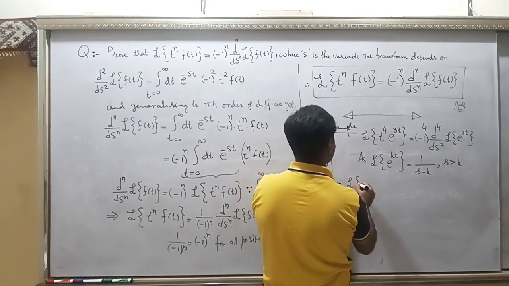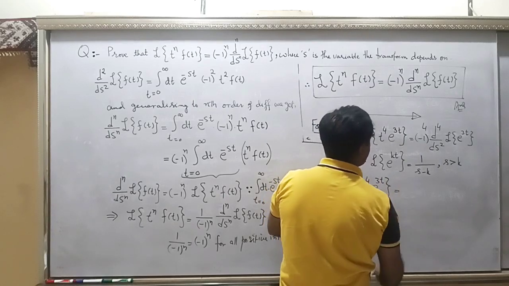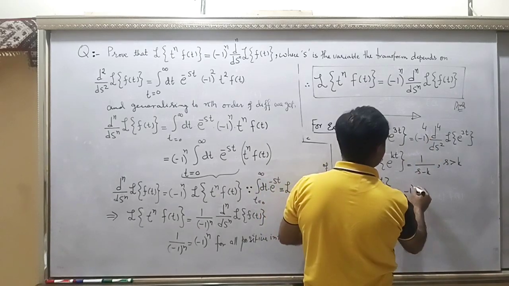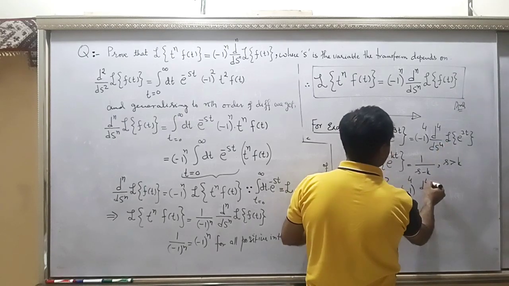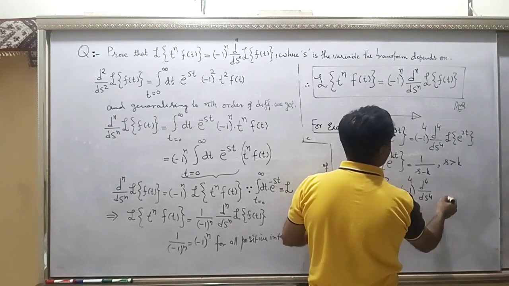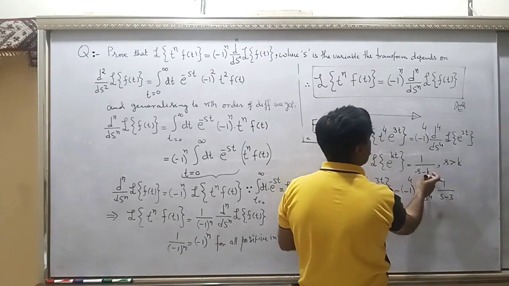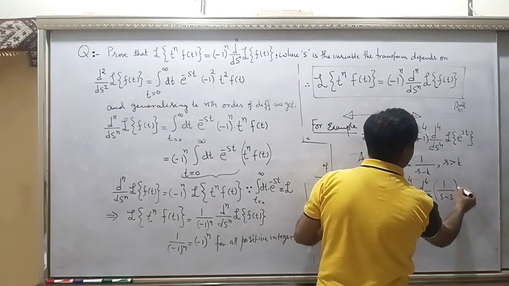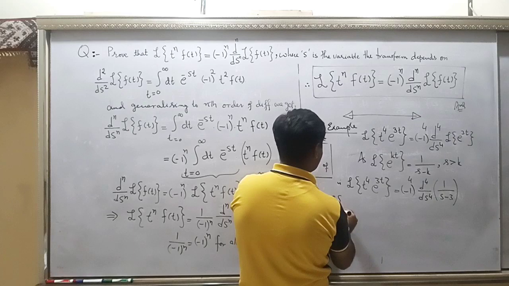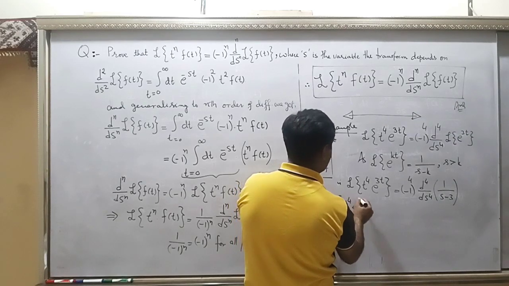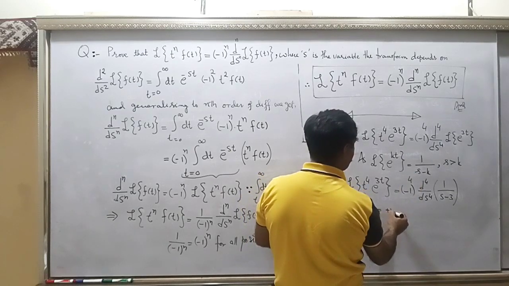Therefore, the Laplace transform of t to the power 4 e to the power 3t is equal to minus 1 to the power 4 into the fourth derivative of 1 over s minus 3. k is 3. Now you need the fourth derivative of this. Minus 1 to the power 4 is plus 1.